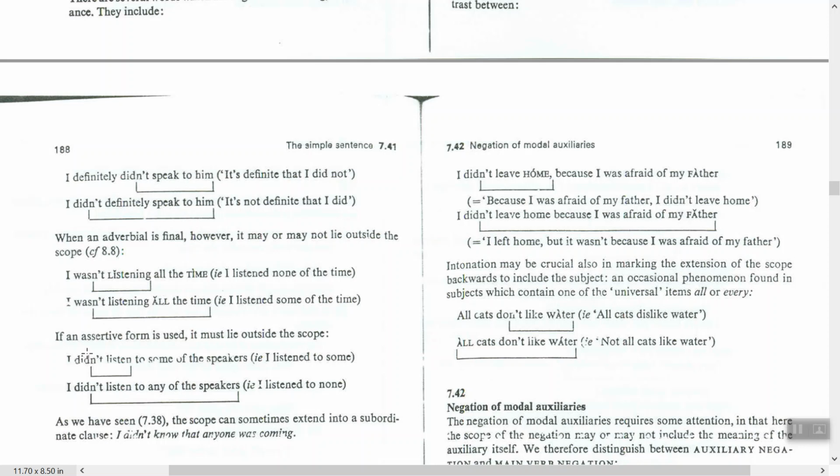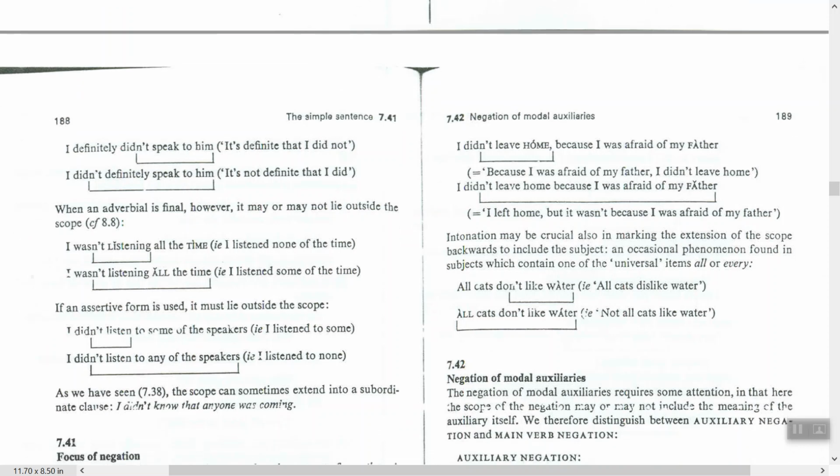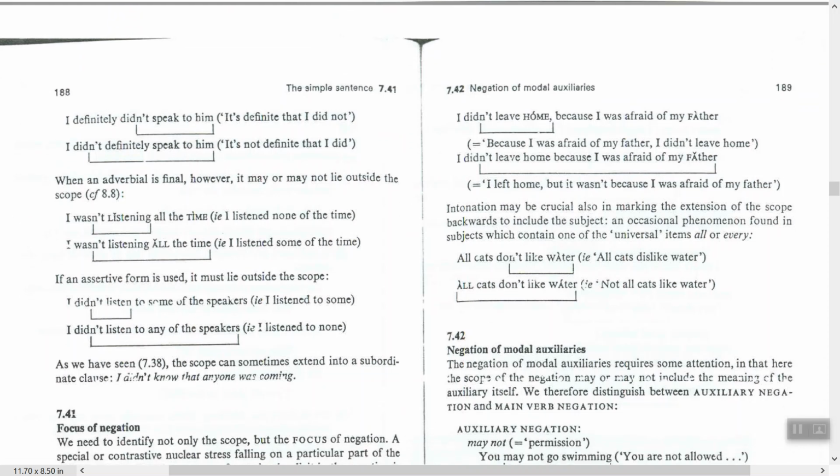If an assertive form is used, it must lie outside the scope. If we use non-assertive, it should be where? Outside the scope. If we have an assertive form, it should lie outside the scope.